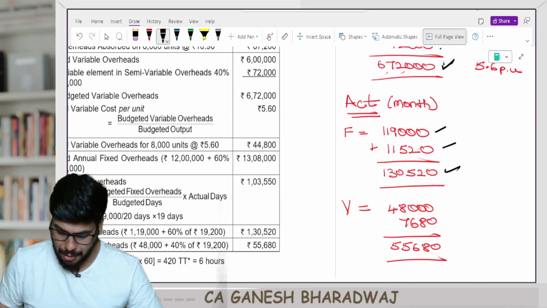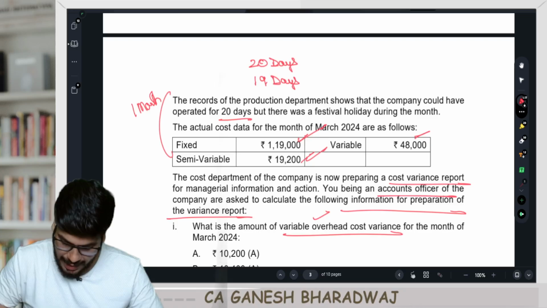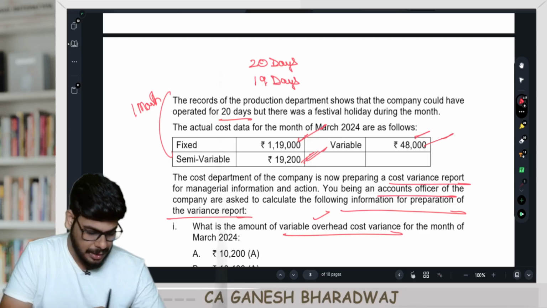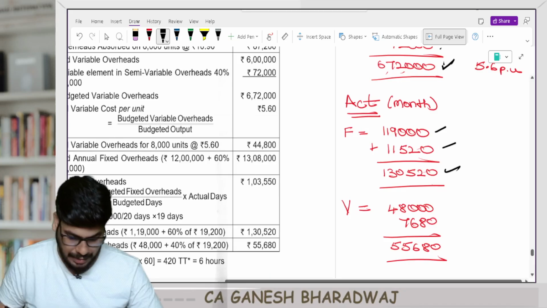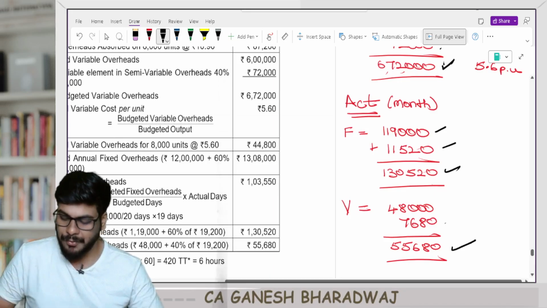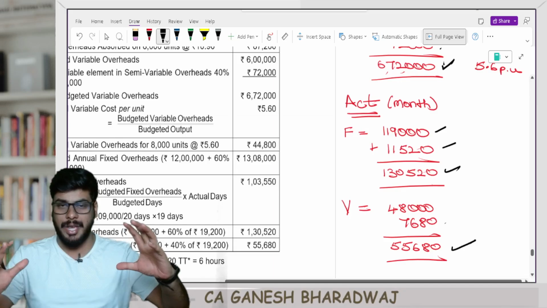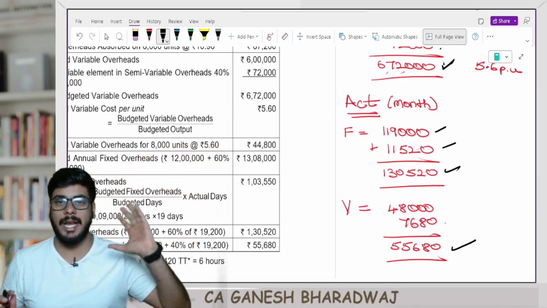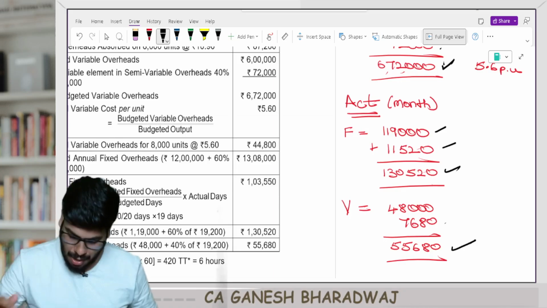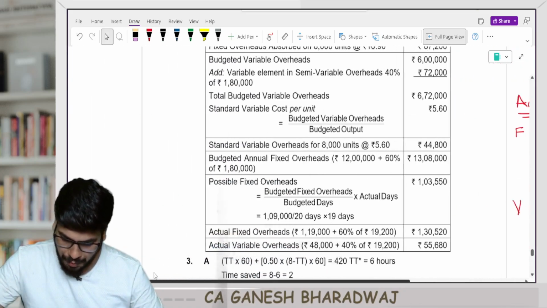Similarly, actual variable cost incurred is how much? 48,000 plus 40% of 19,200, which is 7,680. So it's going to be 55,680. Clear with this, guys? Now we have the budgeted and the actual cost data with us. Now let's get started. Variable overhead cost variance.